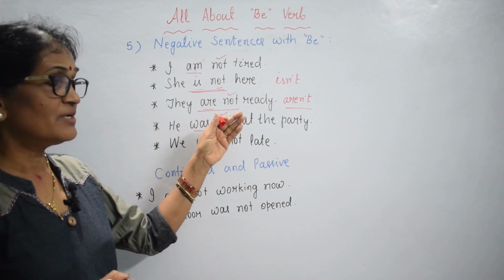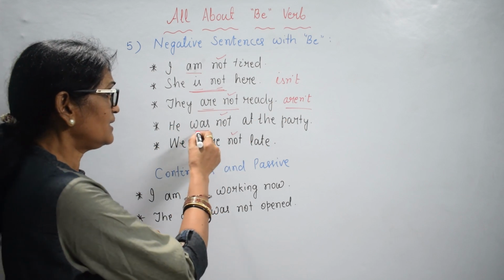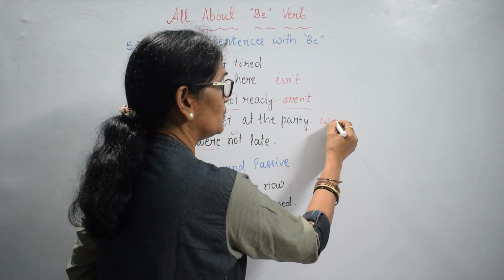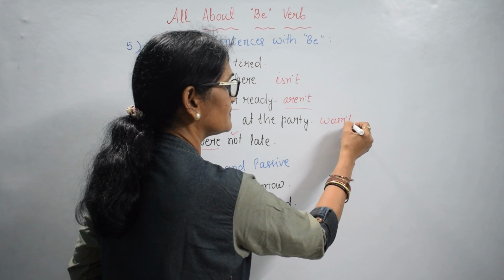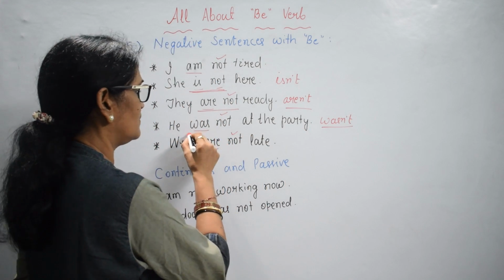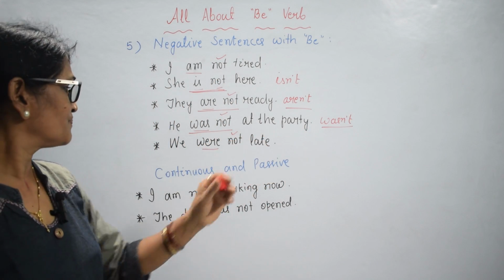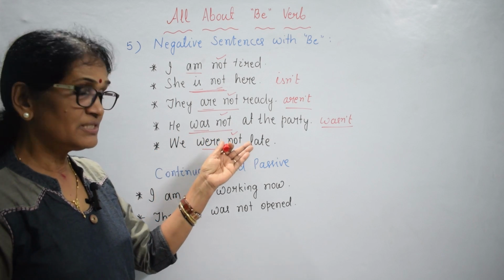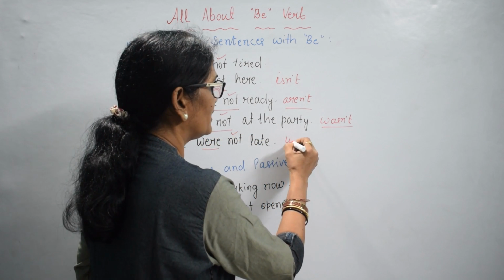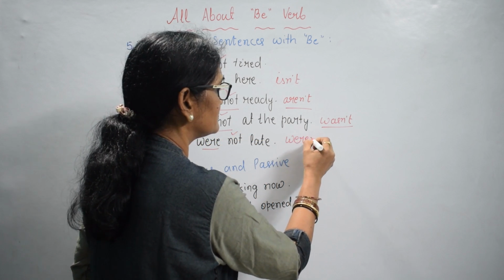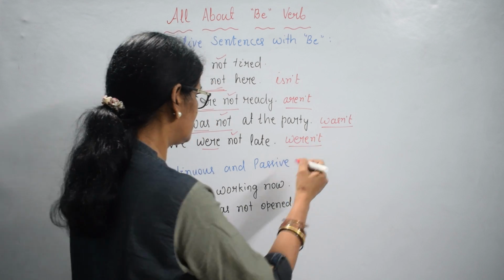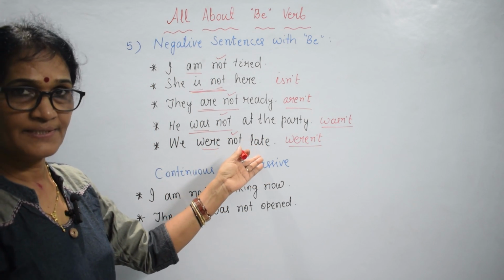He was not at the party. He wasn't. Was not, wasn't. We were not late. We were not. Weren't. We weren't late.